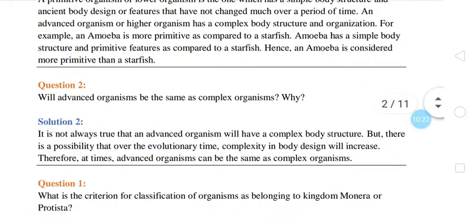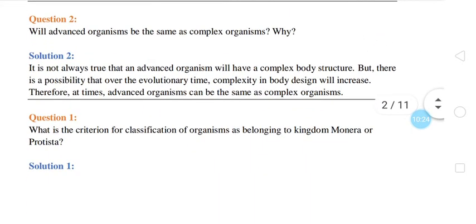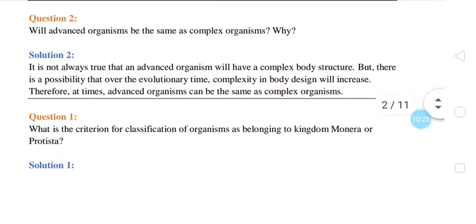So, this is the role of evolution played by nature to decide primitive or advanced organisms. In primitive organisms, the body design is very simple. In advanced organisms, body design becomes complex. Question number 2, will advanced organisms be the same as complex organisms?